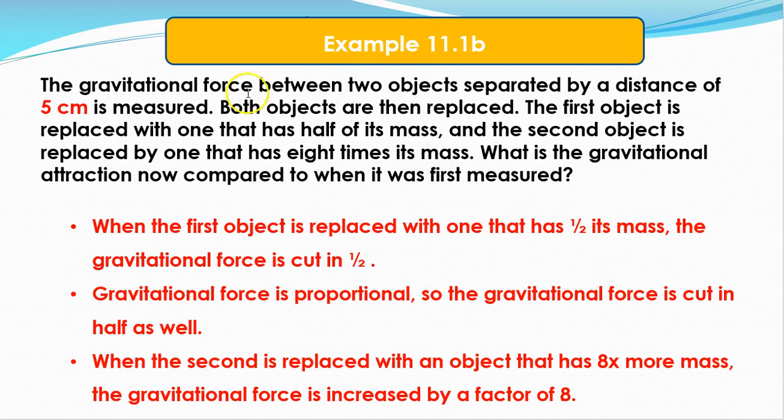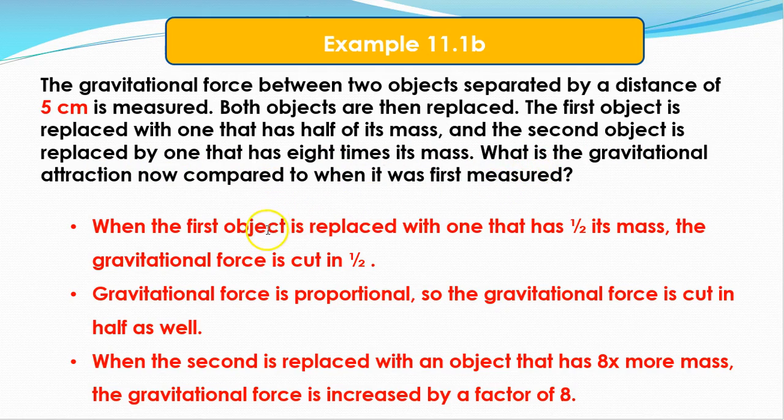A second example, the gravitational force between 2 objects separated by a distance of 5 centimeters is measured. Both objects are then replaced. The first object is replaced with one that has half of its mass. The second object is replaced by one that has 8 times its mass. What is the gravitational attraction now compared to when it was first measured?